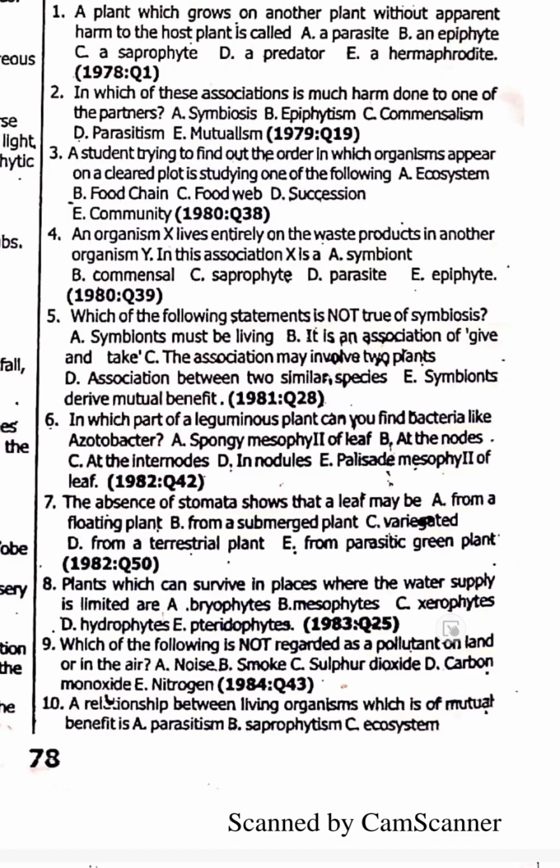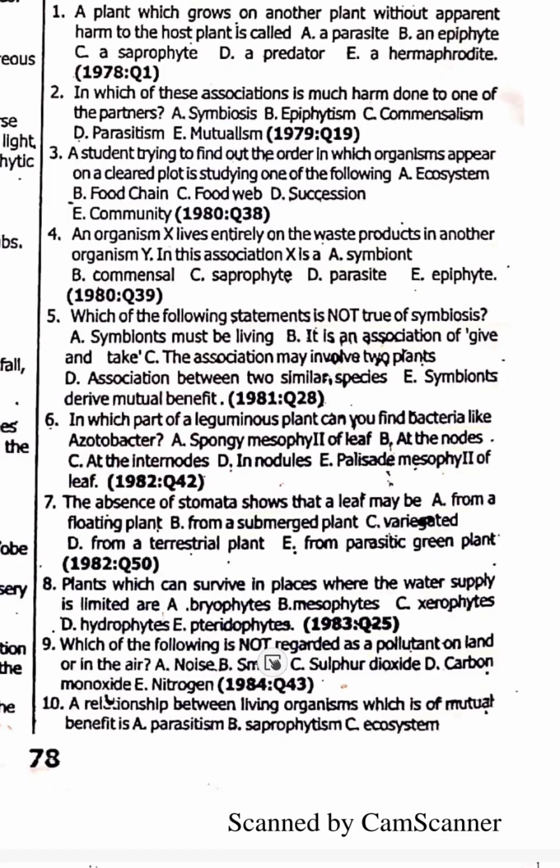Xerophytes are plants which live in extremely dry habitats like the desert. Hydrophytes are plants that live in water or extremely wet habitats like a pond or a swamp, while mesophytes live on moderate land like a rainforest.